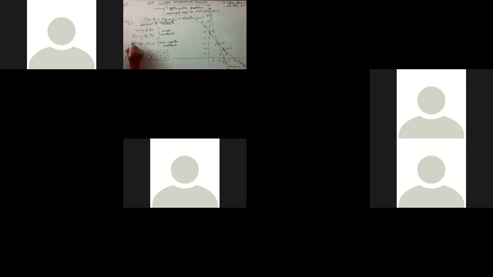The third one is from here, which are the non-negative constraints. Now what do we get from here? x equal to 0 means the y-axis, y equal to 0 means the x-axis, right? Always. x equal to 0 is the equation of the y-axis, y equal to 0 is the equation of the x-axis. And when we have a sign of greater than or equal to, that means the positive side of the x-axis and the positive side of the y-axis. So let's mark arrows on the positive sides.